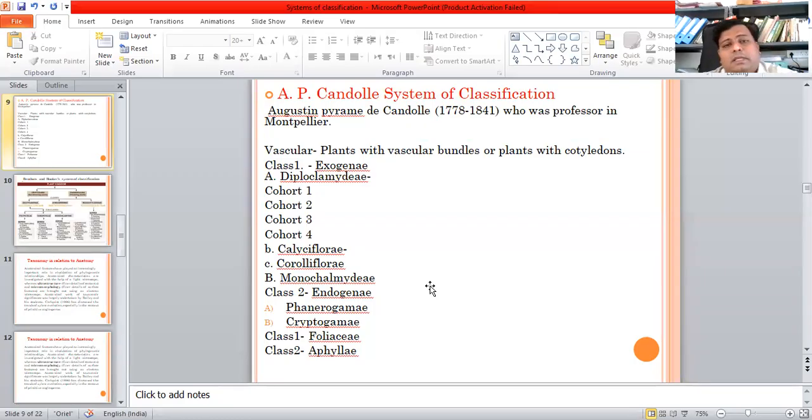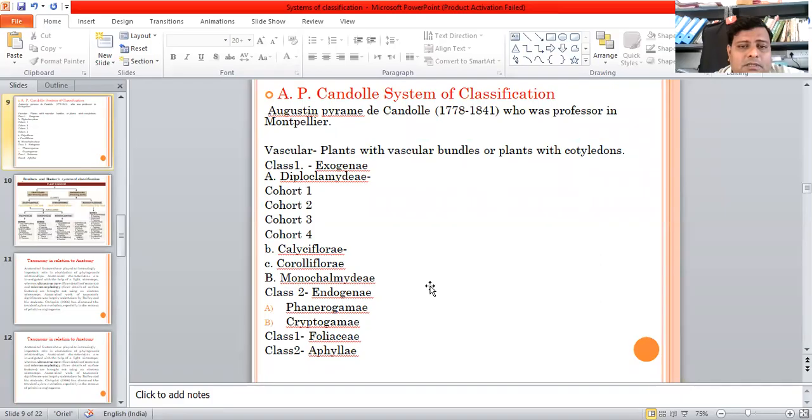Class 2, Endogenae, monocotyledons, embryo with a single cotyledon, vascular bundles scattered. It was further divided into Phanerogamae, flowers present, that is visible, or regular. Cryptogamae, flowers absent, orders 151 to 155. Cellular plants without vascular bundles were considered in this class.